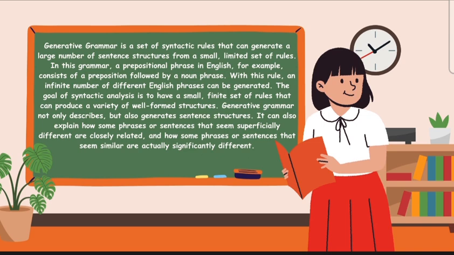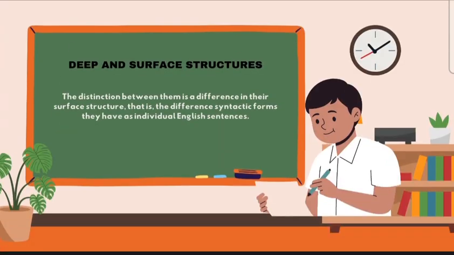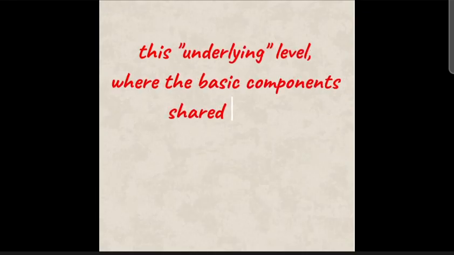It can also explain how some phrases or sentences that seem superficially different are closely related, and how some phrases or sentences that seem similar are actually significantly different. Deep and surface structure. Two sentences can differ in their surface structure, that is, the different syntactic forms they have as individual English sentences.